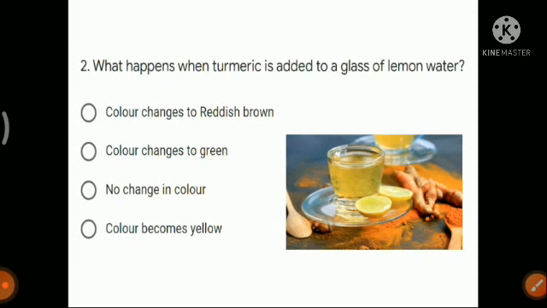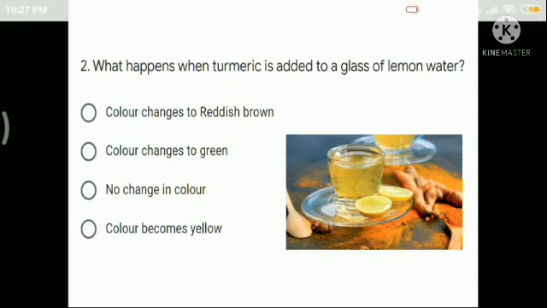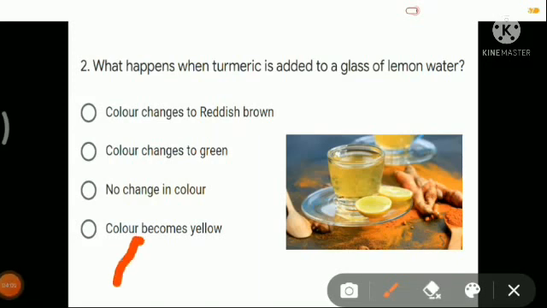Turmeric is a yellow colored solution, and whenever acid is added to it, we will see no change in color. That means the color of the solution will remain yellow. If you are adding turmeric to any solution, you will get a yellow color solution if it is not a base. If it is a base, only then you will see reddish brown color. So in this case the answer will be color becomes yellow.